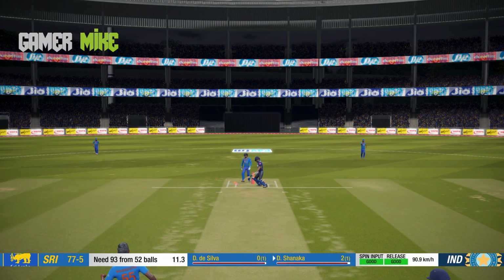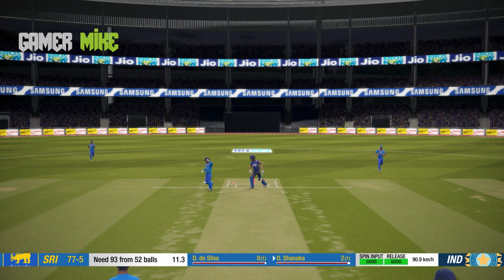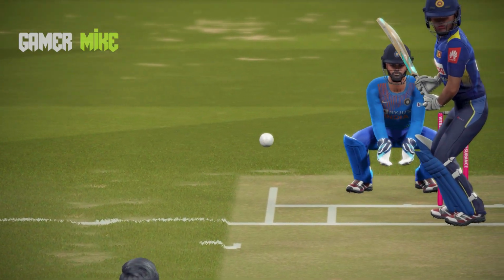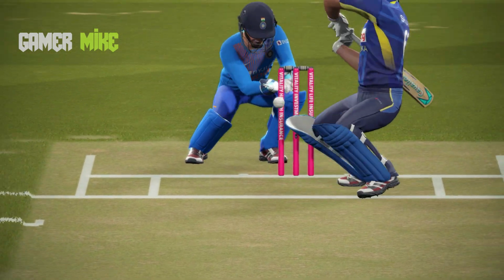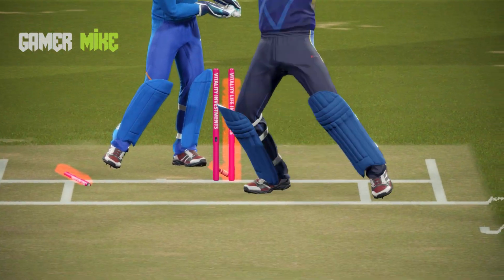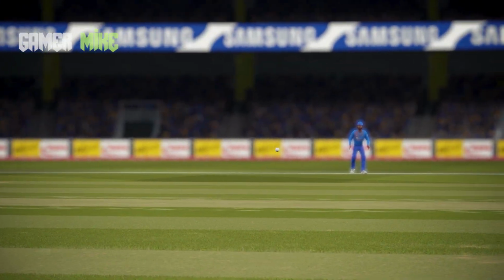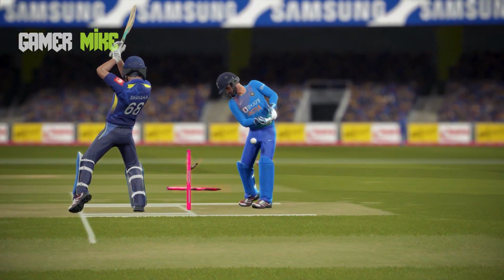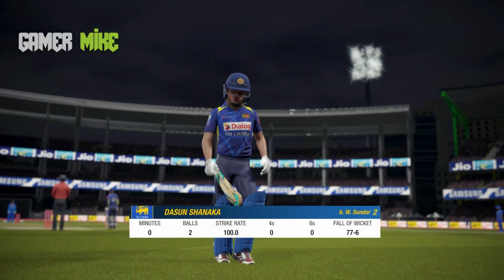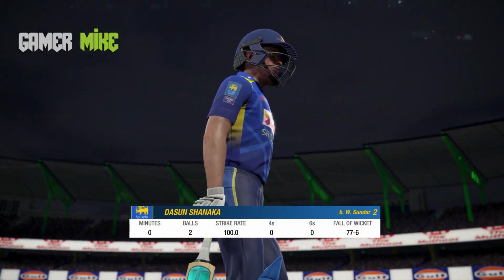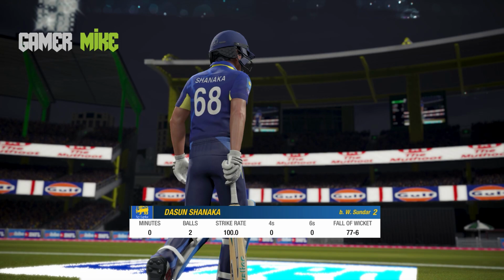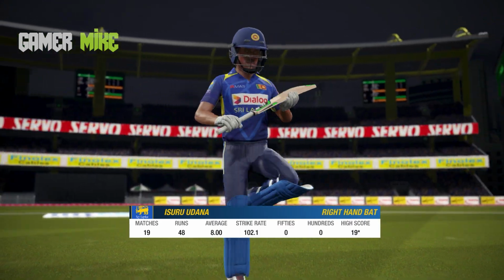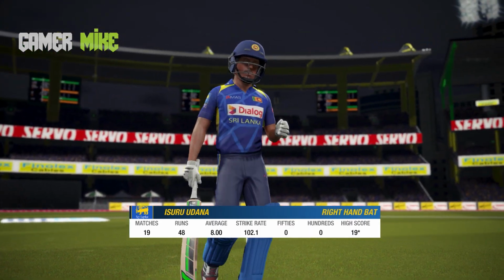Oh, that's another wicket. Another wicket he picks up. This time he cleaned him up. Dasun Shanaka didn't know it was coming in. He was going for the cut, but it just hits the off stump, and that's another wicket. Two back-to-back wickets in this over of Washington Sundar. He's been impressive, boy. Dasun Shanaka goes for 2. Isuru Udana coming in to replace Dasun Shanaka.